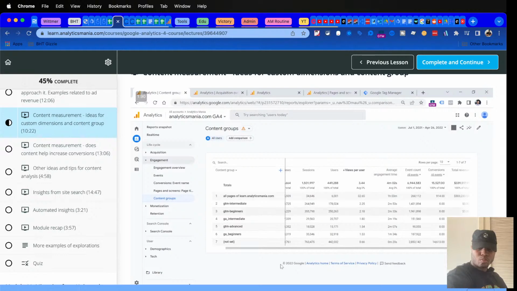And you can do that by adding the secondary dimension page location, for example, and then sort by engagement time and see which GTM intermediate content performs the best, is the most engaging. And maybe that will give me some clues. What should I improve and include in the GA beginners content as well? Nice.